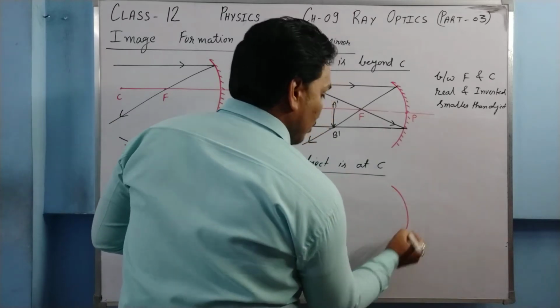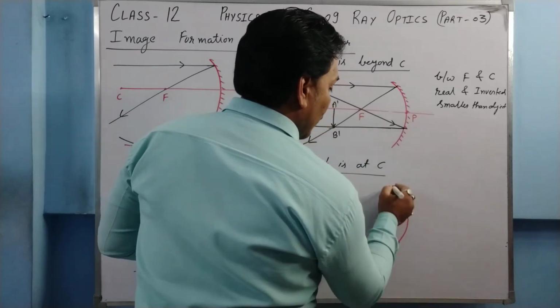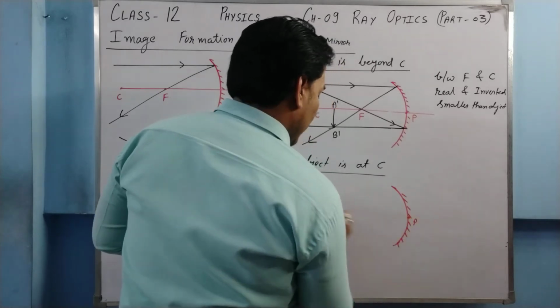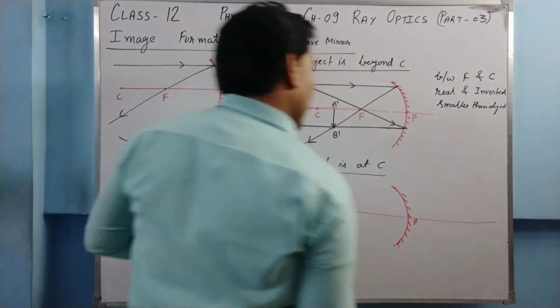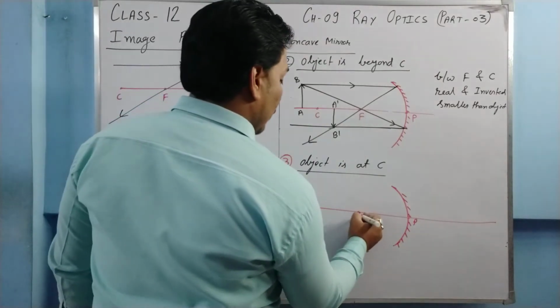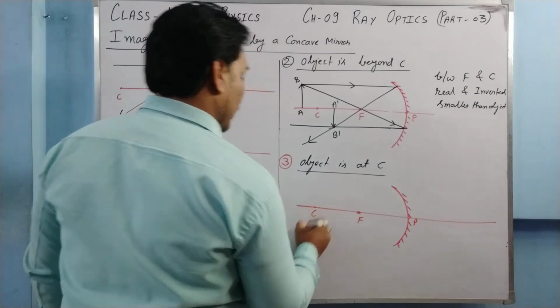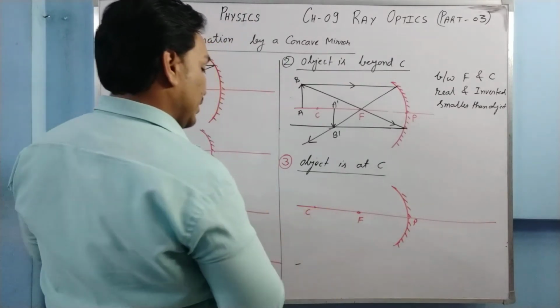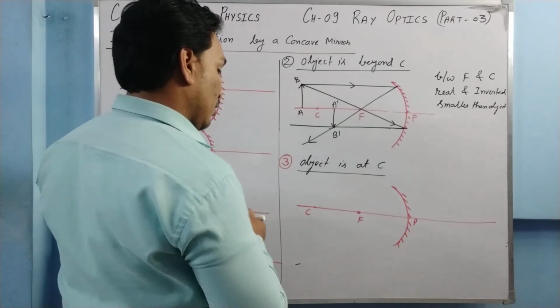Say this is your mirror, this is your pole, this is your principal axis. Here is the focus and here the center of curvature. Object is at the center of curvature simply means the object is somewhere here.